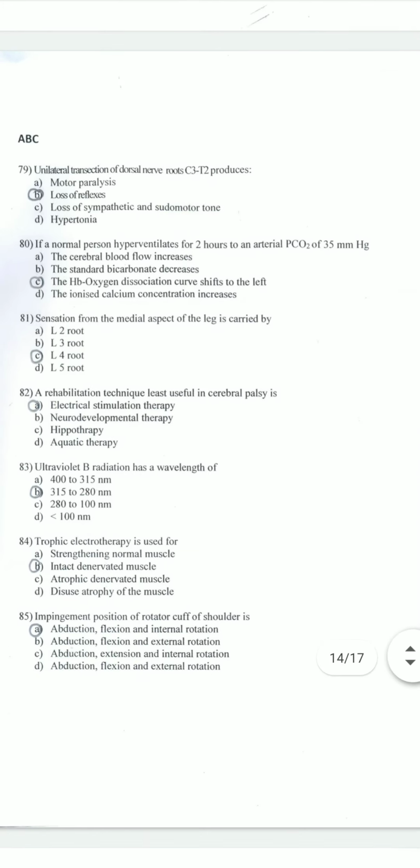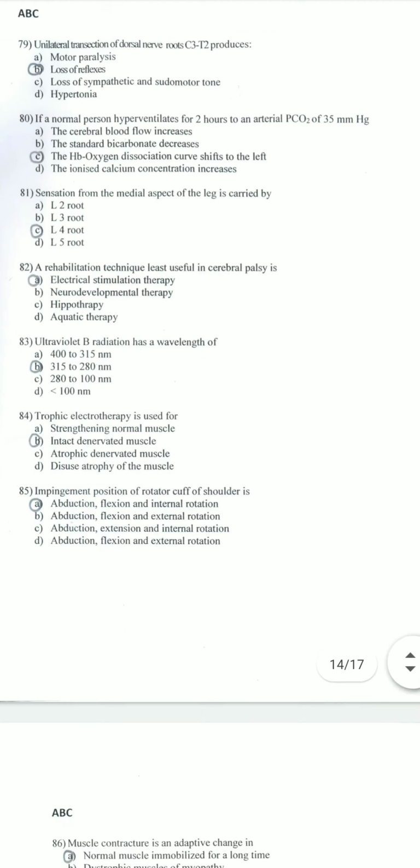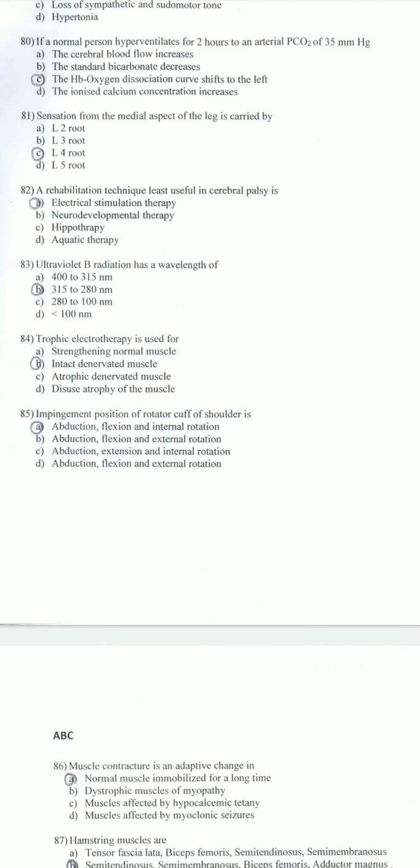Unilateral transection of dorsal nerve root C3 to T2 produces loss of reflexes. If a normal person hyperventilates for 2 hours to an arterial partial pressure of carbon dioxide of 35 mm Hg, the Hb oxygen dissociation curve shifts to the left. Sensation from the medial aspect of the leg is carried by L4. A rehabilitation technique least useful in cerebral palsy is electrical stimulation therapy.